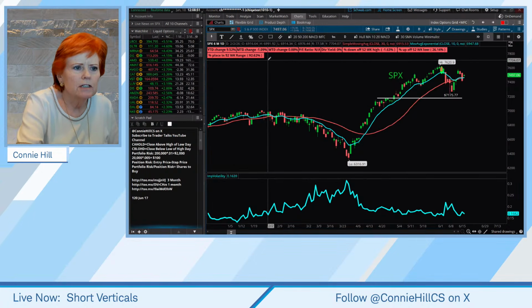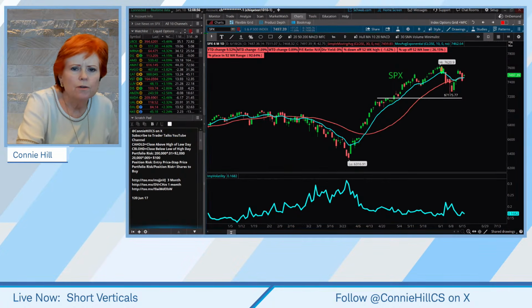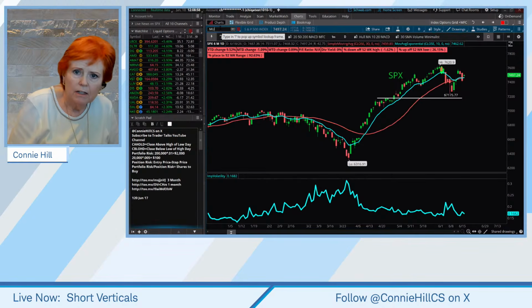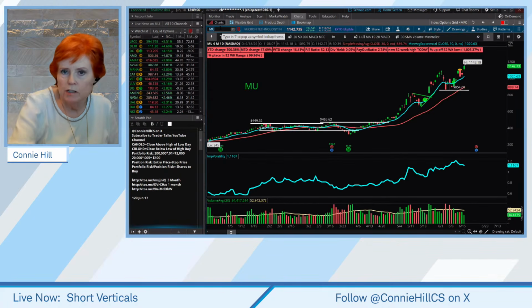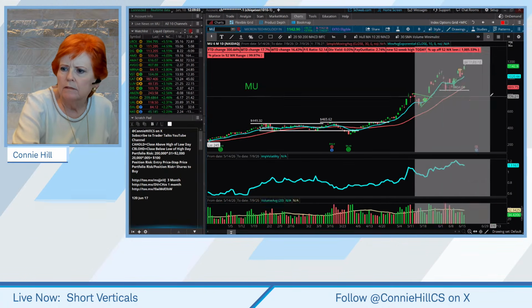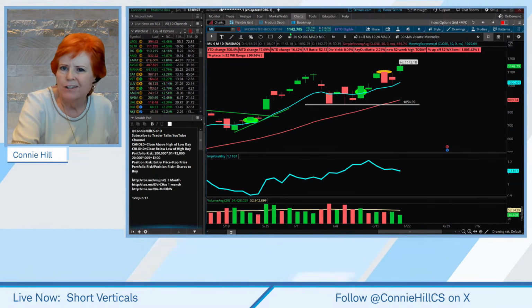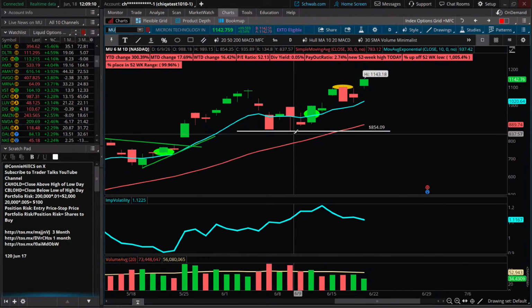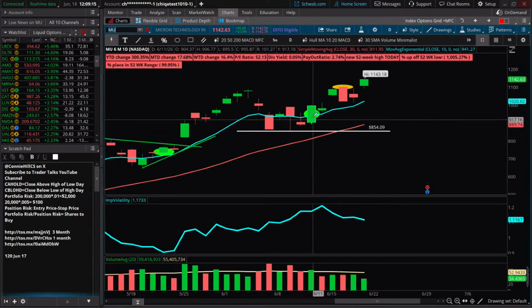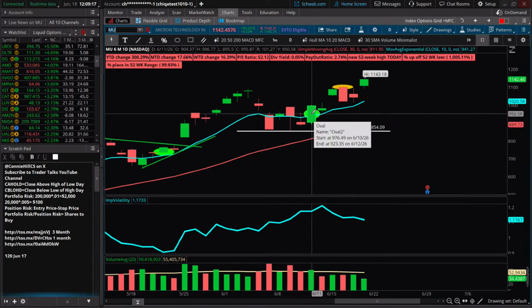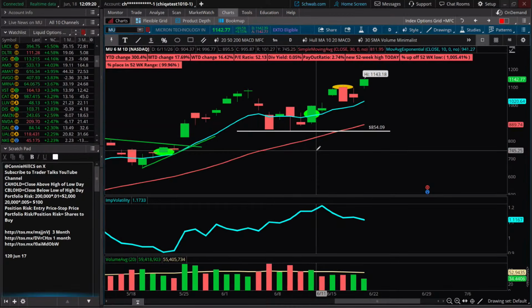The first trade we're going to talk about is Micron. Micron has been having some good news this week and continues to just fly up, now over $1,100. But when we were looking at it last week, it looked like there was maybe a support level here. It looked like it was bouncing off our blue 10-period moving average and giving us either a bounce look, or some of you might have said, hey, that kind of looks like a close above the high of the low day.